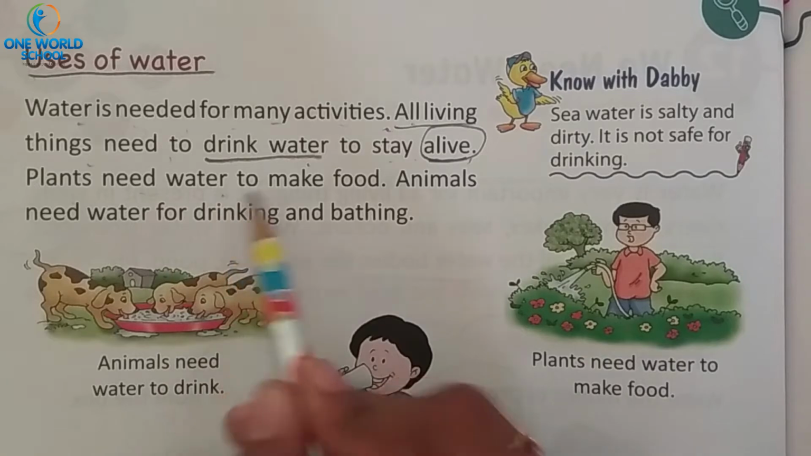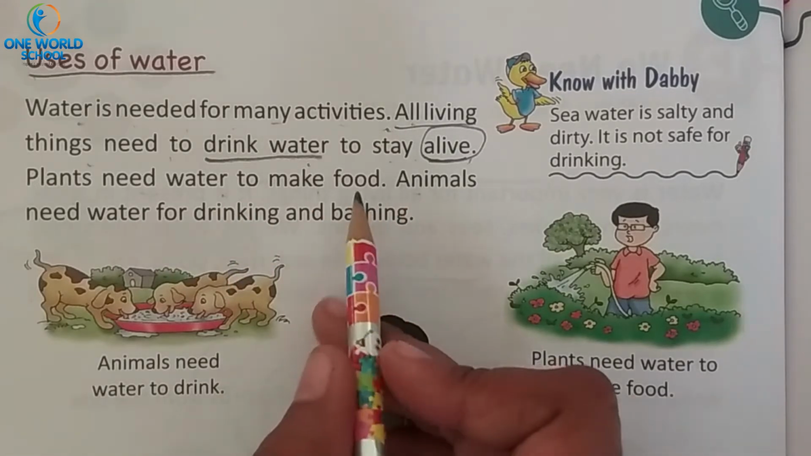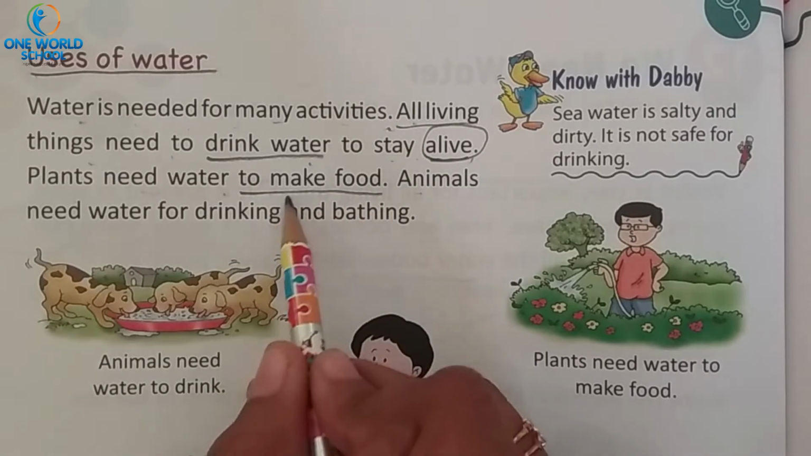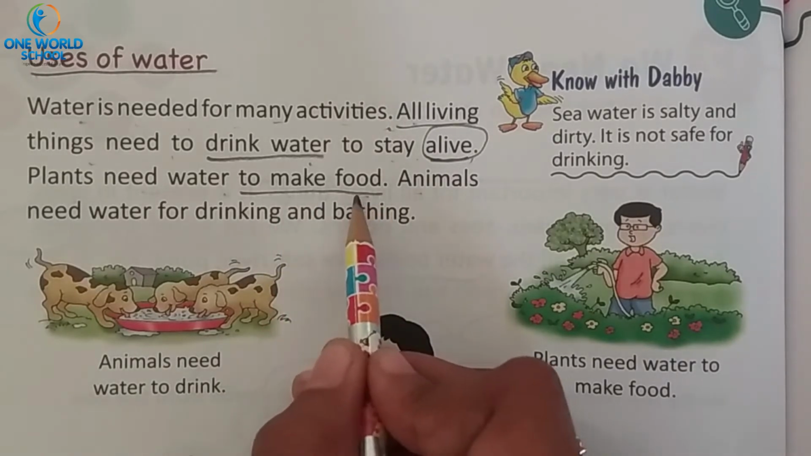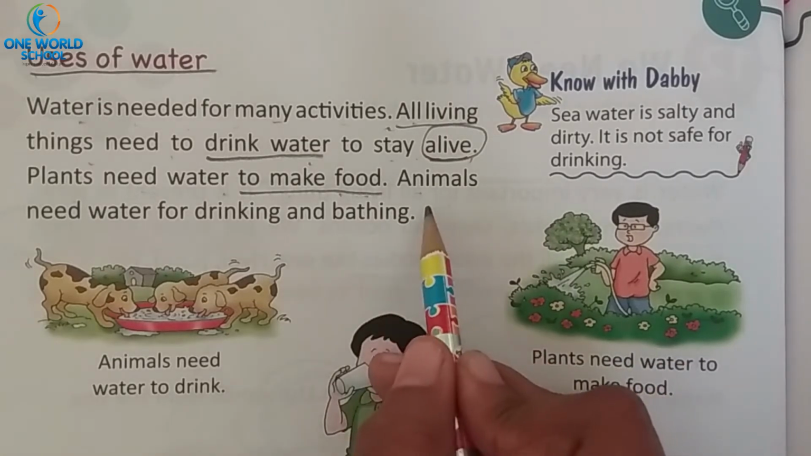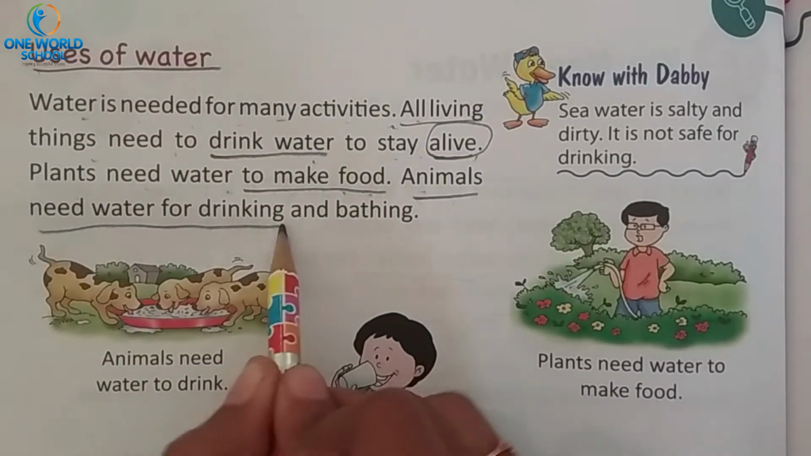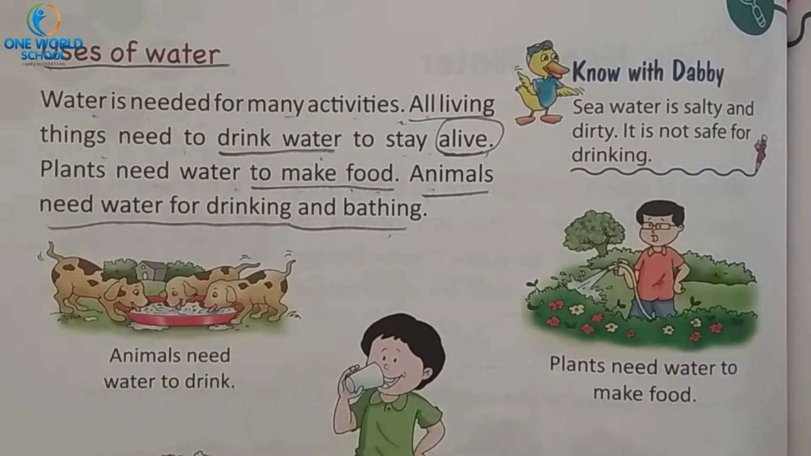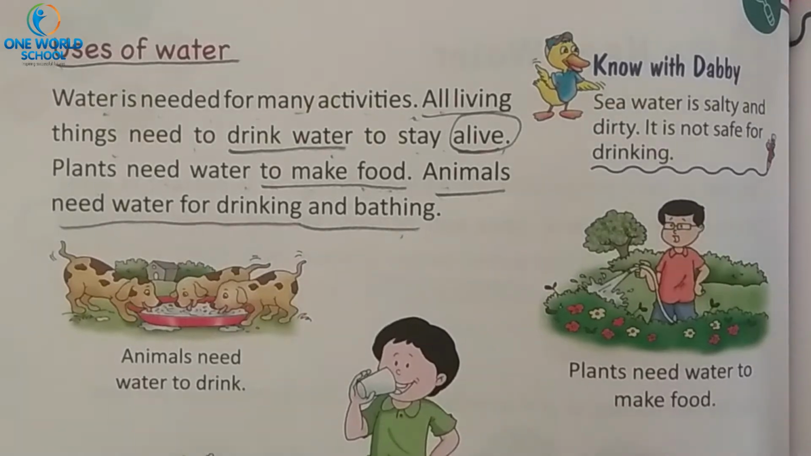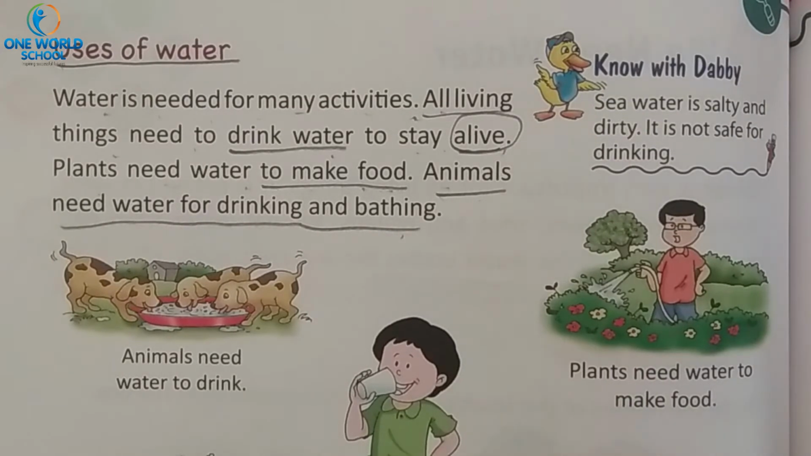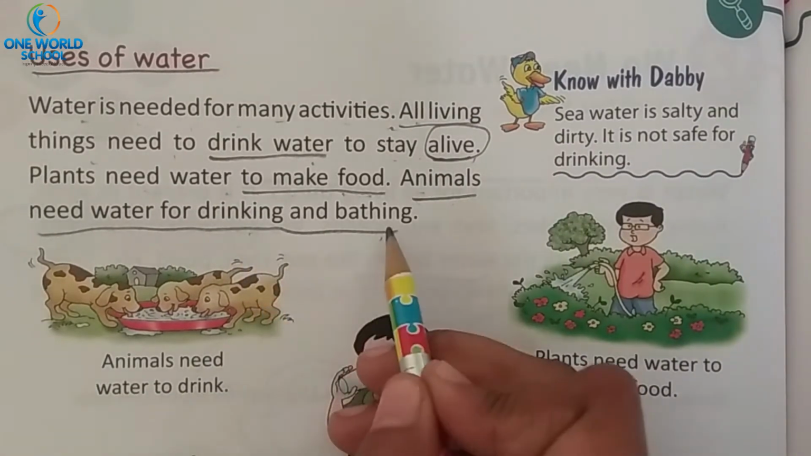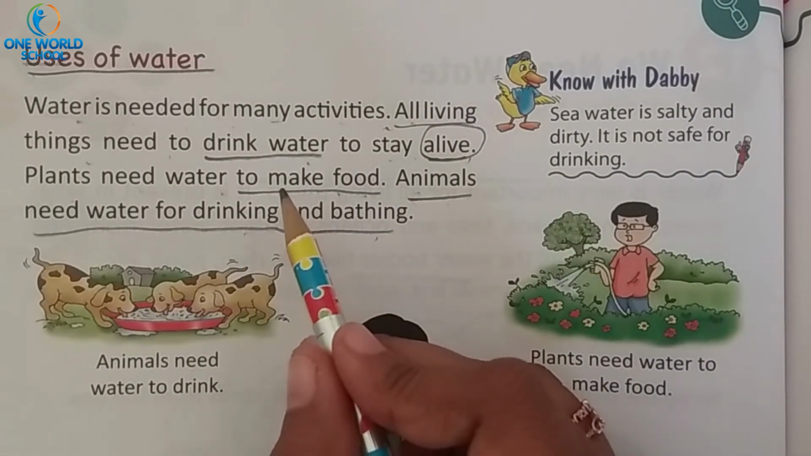Plants need water to make food. Why do plants need water? To make food. Plants make food with the help of water. Then why do animals need water? Animals need water for drinking and bathing. Understood? Why do animals need water? For drinking and bathing. Why do plants need water? To make food.